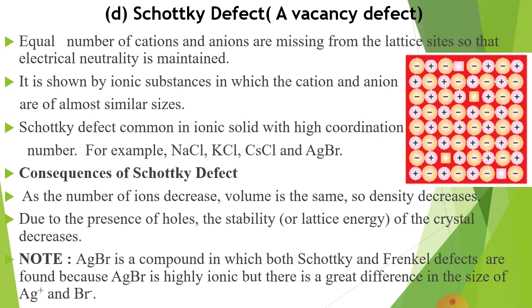Now Schottky defect, it is also known as a vacancy defect. Here an equal number of cations and anions are missing from their lattice sites, that is lattice points, so that electrical neutrality is maintained.